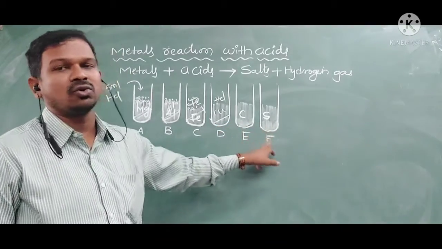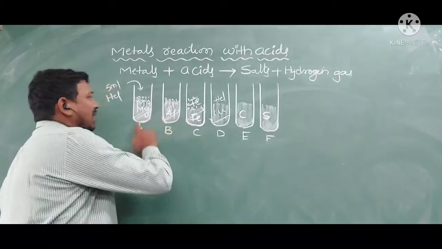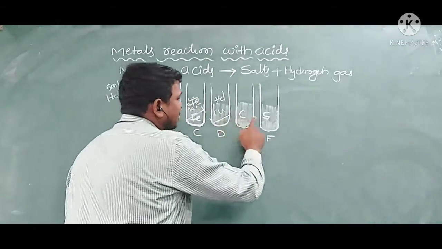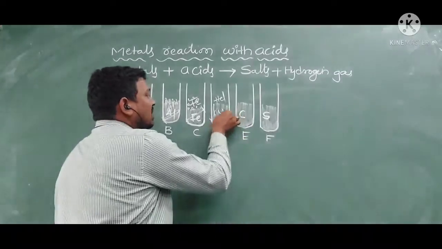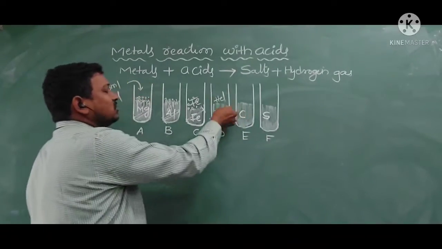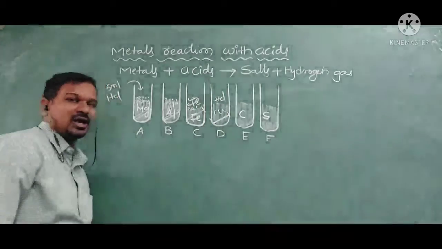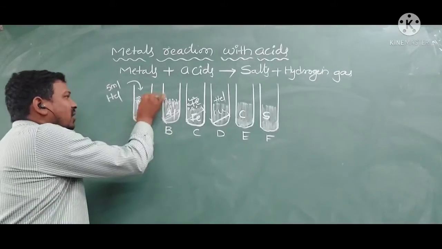So we can conclude that the metals which react with these acids produce some gases, whereas non-metals do not produce any gases and show no reaction. Copper, which is less reactive than the hydrogen, is not able to do any reaction. Okay, fine. Now, what is the gas evolving here?